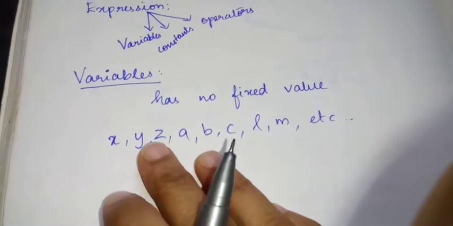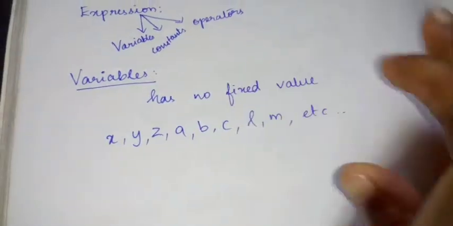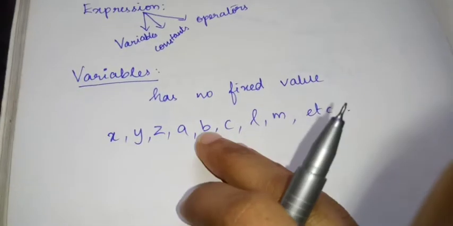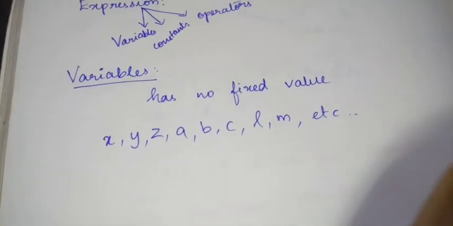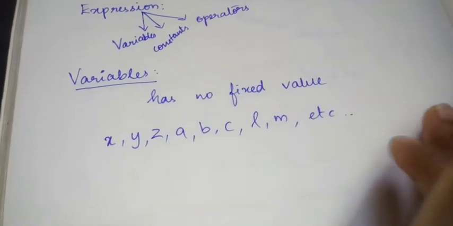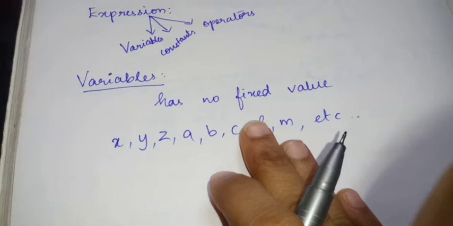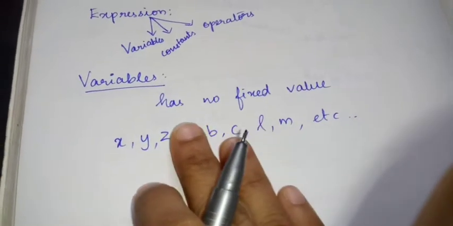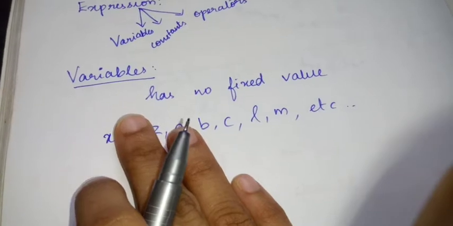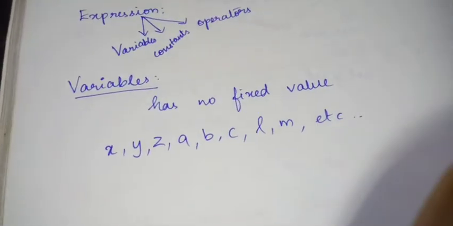If x is 1, the value will change according to 1. If x is 2, the answer will change according to 2. So that's why we say a variable has no fixed value. The values will never be fixed; they will be changing.